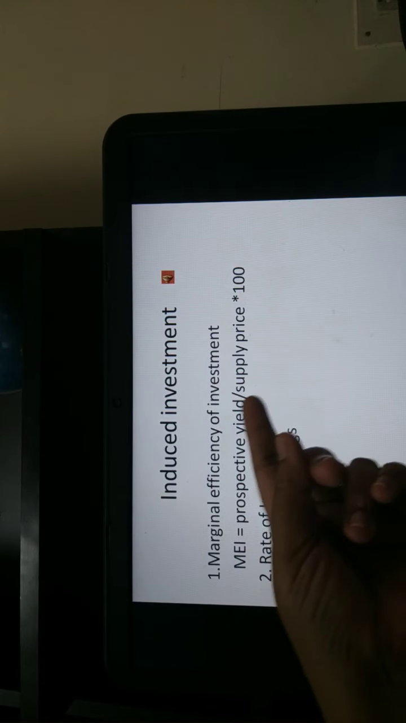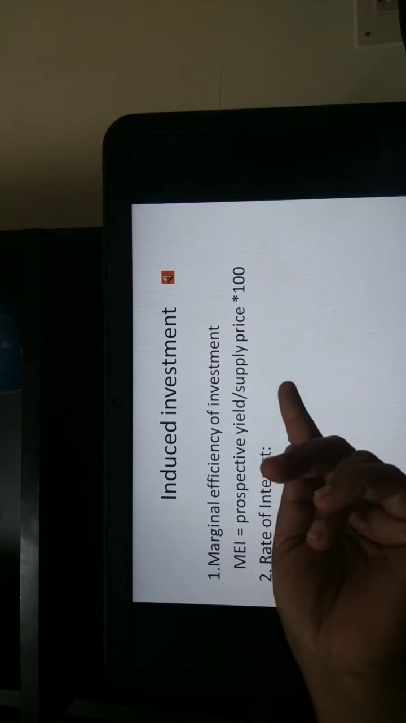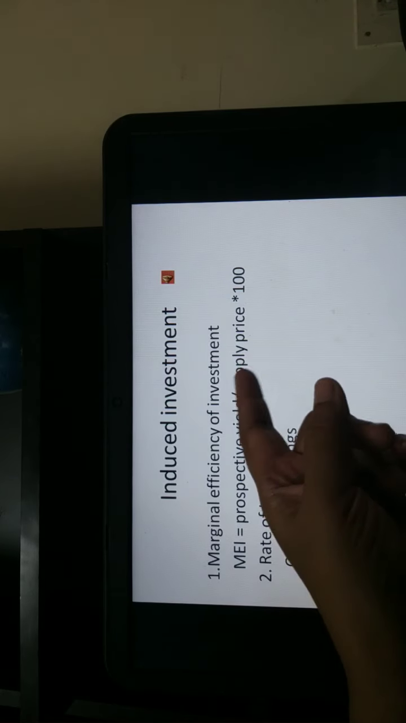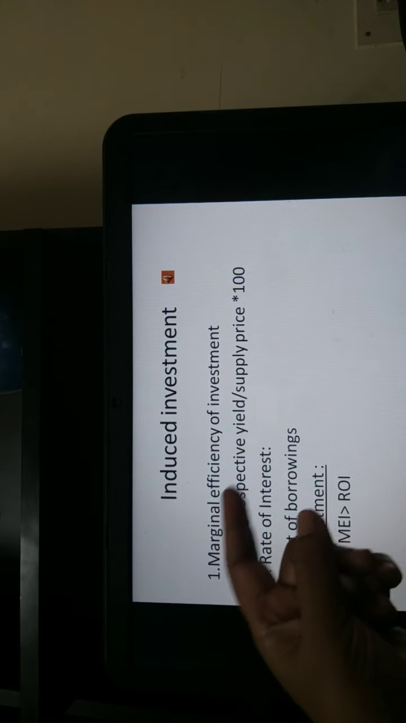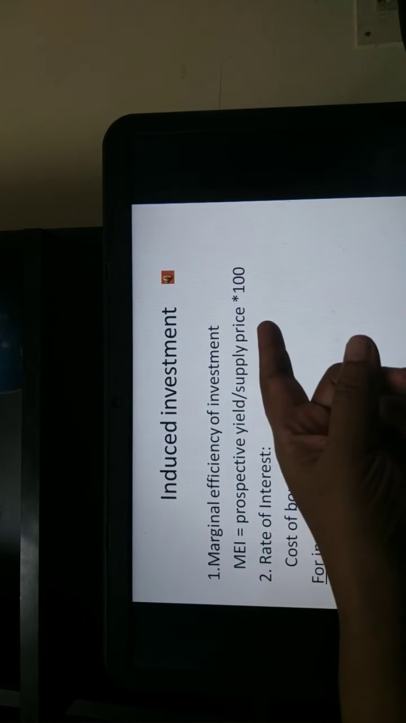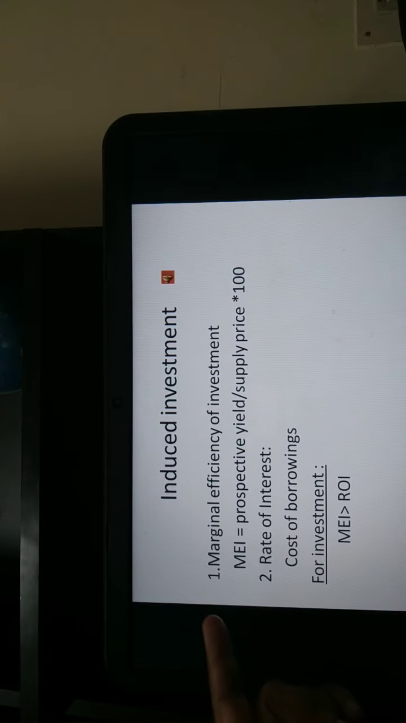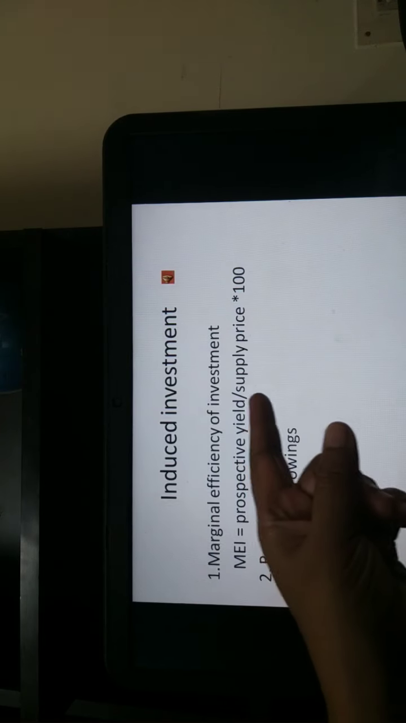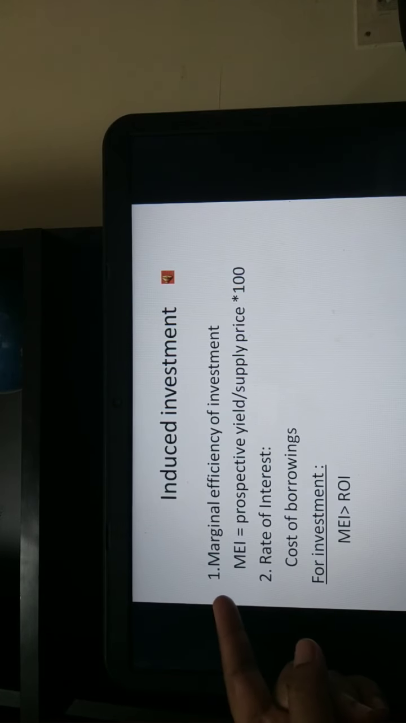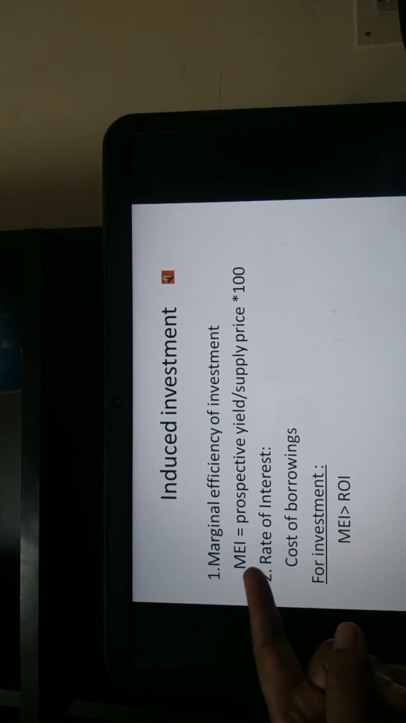You know that fixed investments are undertaken by the entrepreneurs in the process of production. So supply price refers to the cost of the investment, right? And prospective yield is the return from the investment. So the return from the investment divided by the cost of the investment into 100 will give you the MEI. Let me repeat. The return from the investment divided by the cost of the investment into 100 will give you the marginal efficiency of investment.